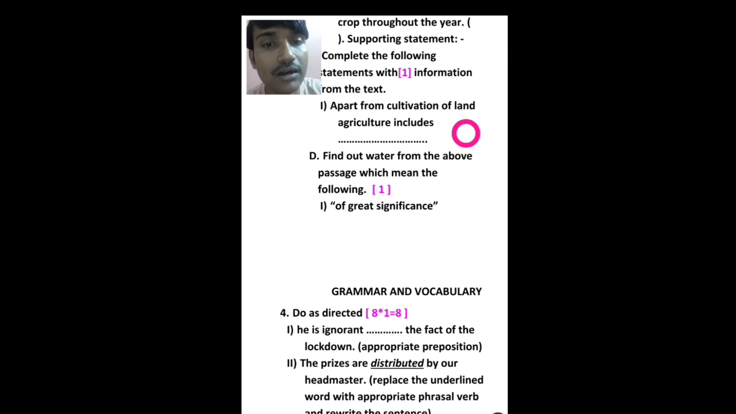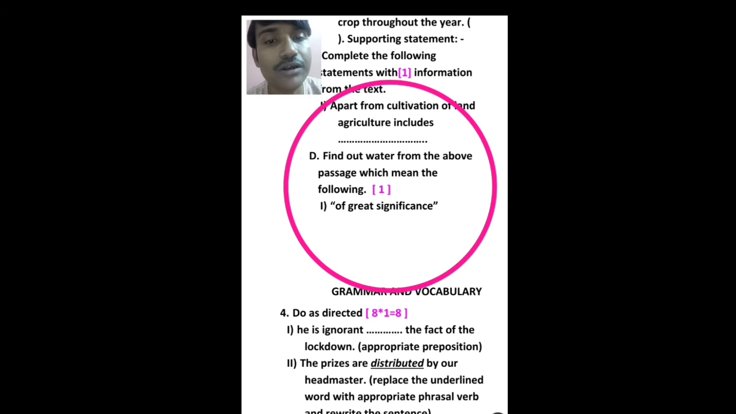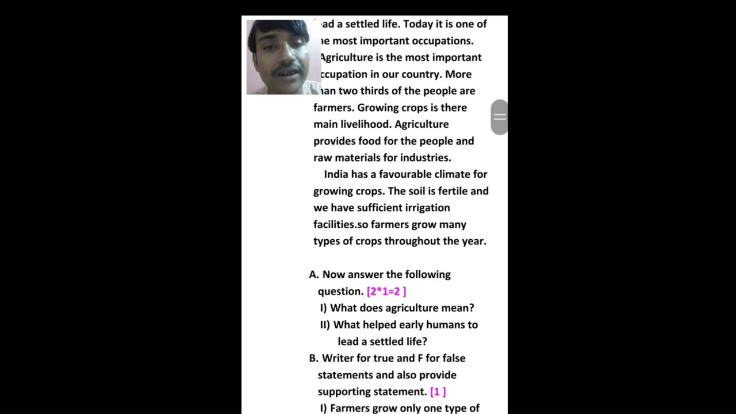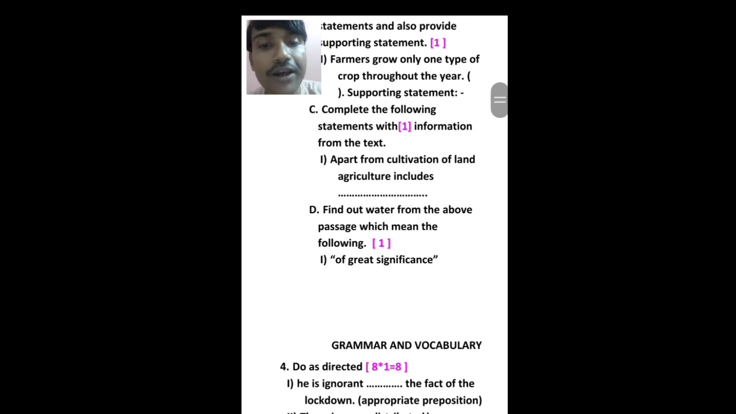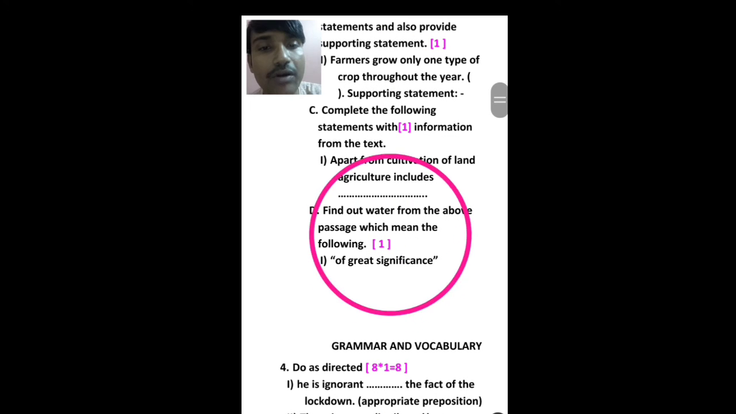the section in which maximum students feel difficulty is finding out words from the above passage, because here the passage is unknown to you. This is the unseen passage, it might be anything else, and it will be unknown to you. You have to read the text and understand the meaning of it, and next you have to find out the words.